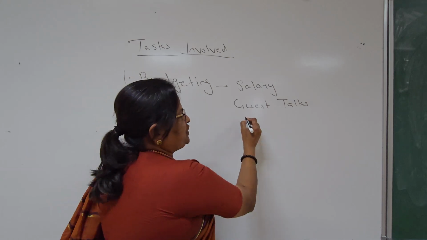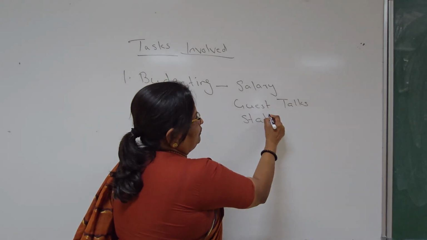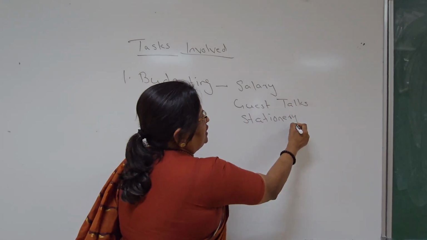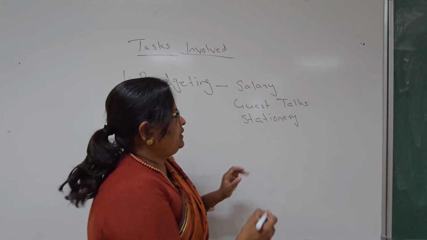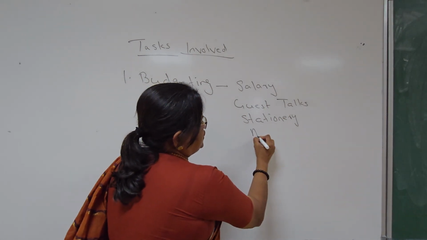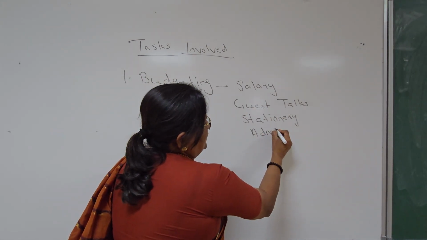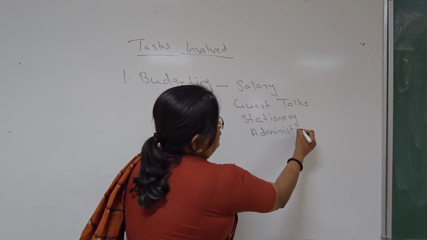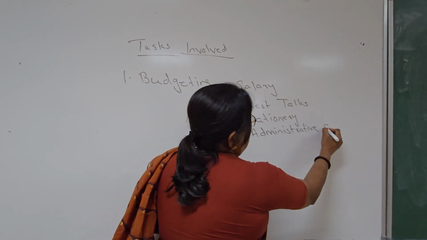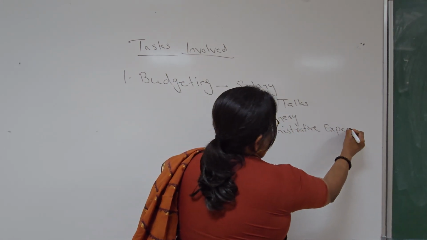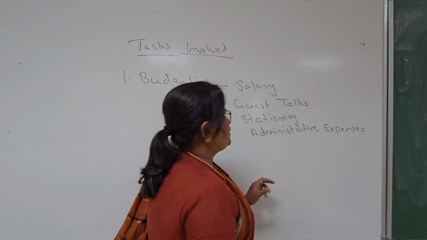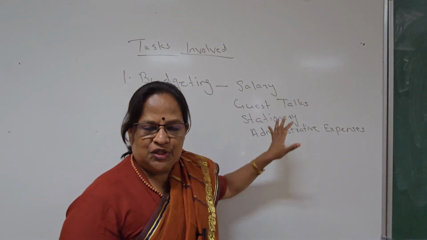Then you have to buy stationery items. You have to meet various administrative expenses. Like that, there is a list of items.